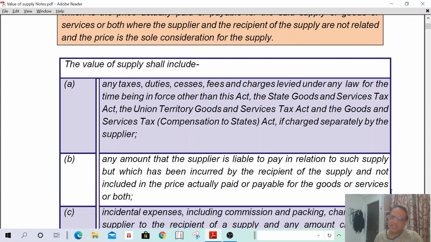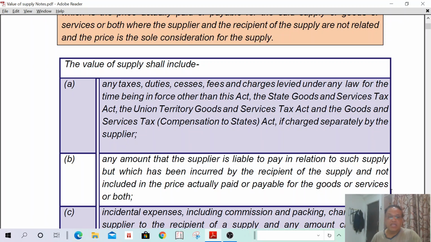Any local body tax you can include. Any municipality tax you can include. Any panchayati tax you can include. All the taxes shall be included except CGST, SGST, IGST, UTGST and compensation cess. These shall not be included in the value of supply.